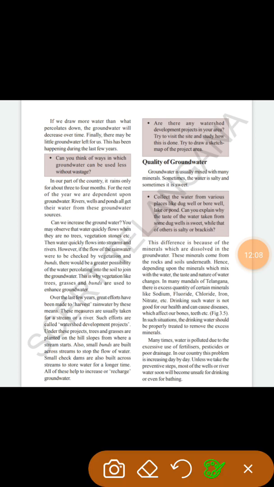The minerals come from the rock and soil. Where are the minerals in the water coming from? From the rock and soil. Depending upon the mineral which is mixed with the water, the taste and the nature of the water will change. In many mandals of Telangana, certain minerals exist in quality.